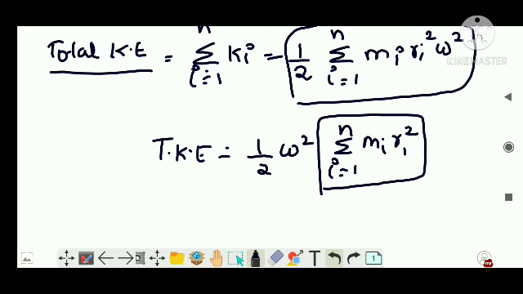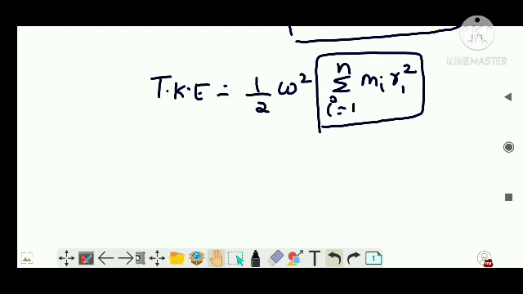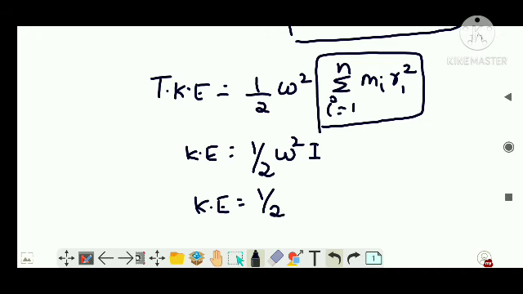Remember, I can now name this as the moment of inertia, right? m r squared, that is for one particle. So for multiple particles it is the sum of m_i r_i squared, right? So kinetic energy can also be written as half omega squared I, or I can write it as half I omega squared, right?